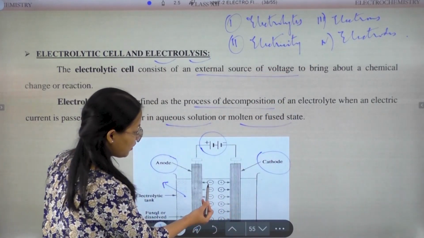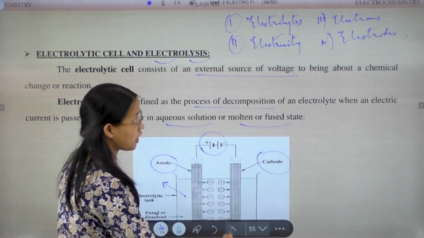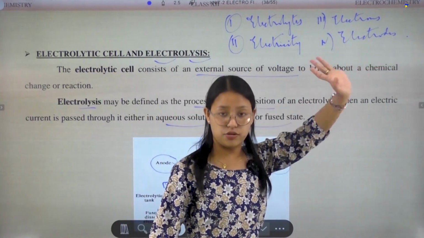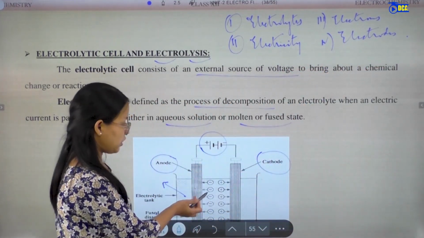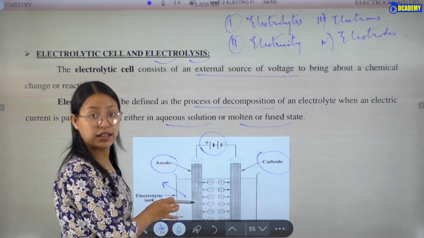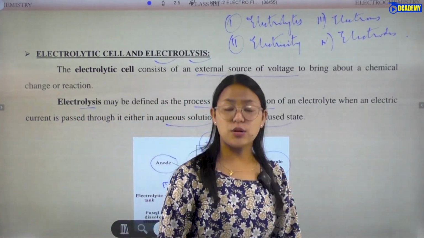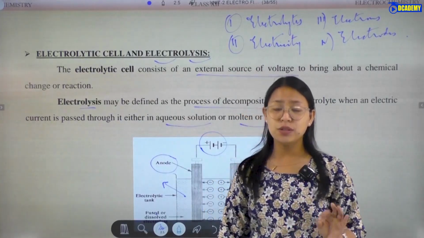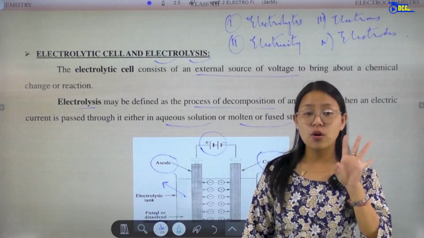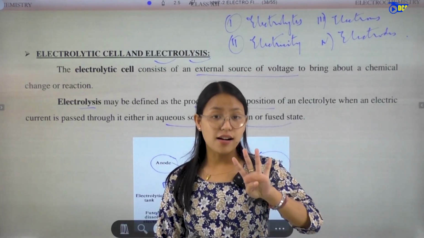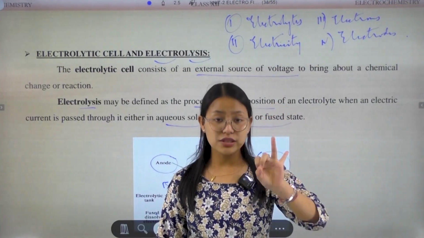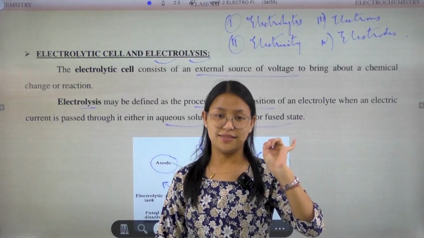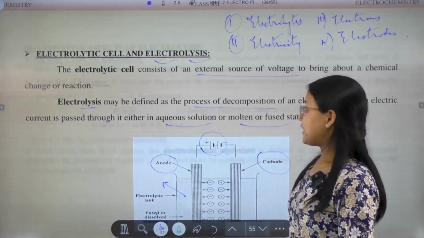And this one, negative charge, positive charge, these are all about the electrons. Current and electrons flow to this side. So the electrolytic cell consists of four main components. They are electrolytes, electrodes, electrons, and electricity. Now let's see here.